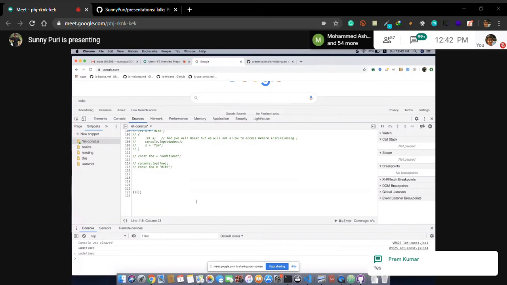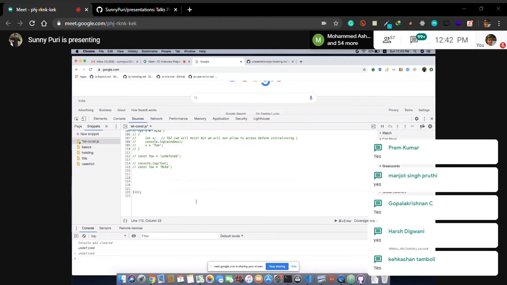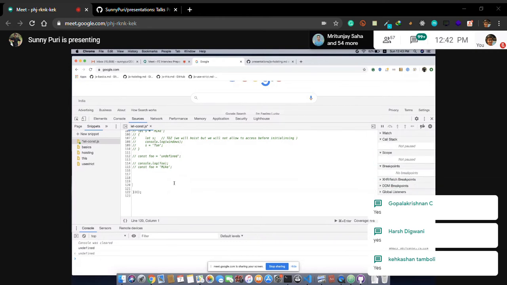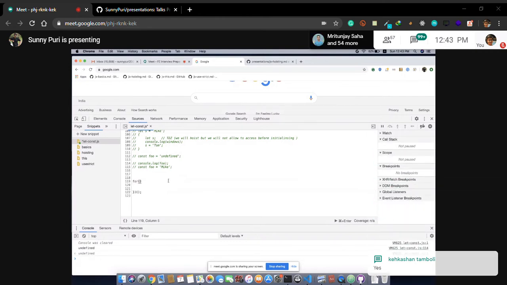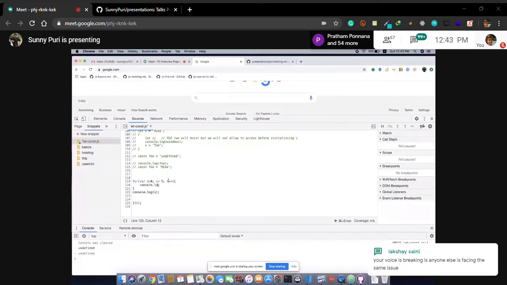Let's move to the next concept. So let's see when to use var and when to use let. So guys, what will be the output in this case?